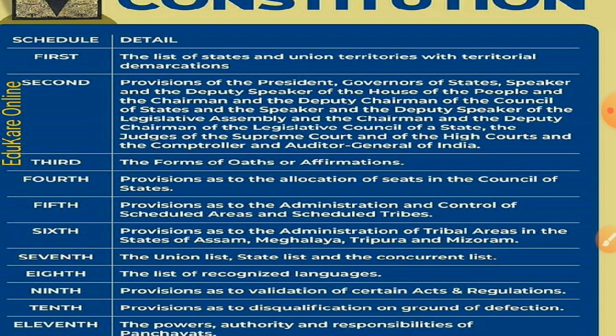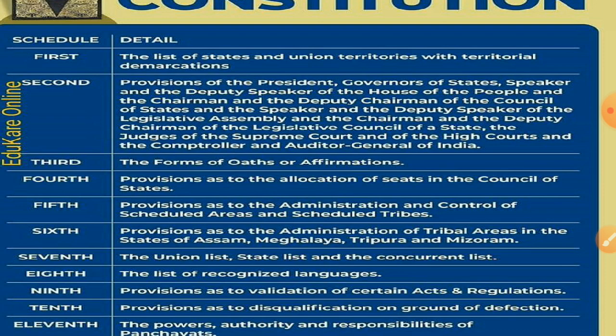In the 9th schedule, provisions as to validation of certain acts and regulations. So if money is allocated for certain needs, that should have some validation. That period of time will be present in the 9th schedule.